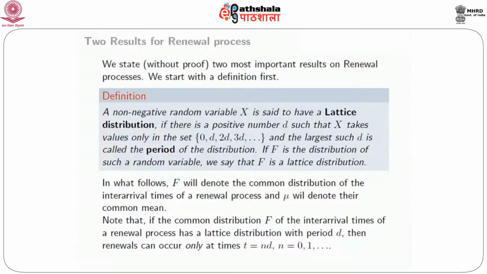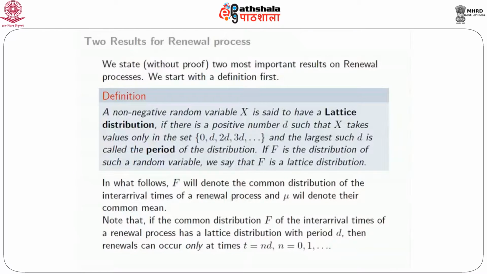Notice that if x has a lattice distribution, which satisfies this property that it takes values only in multiples of d, then anything which is a divisor of d would also satisfy this condition, because any multiple of d is also a multiple of any divisor of d. So if you look at the largest such d, such that x takes values only in the set of multiples of d, then it's called the period of the distribution. Another thing to be noted is that we are not saying that x actually takes all these values.